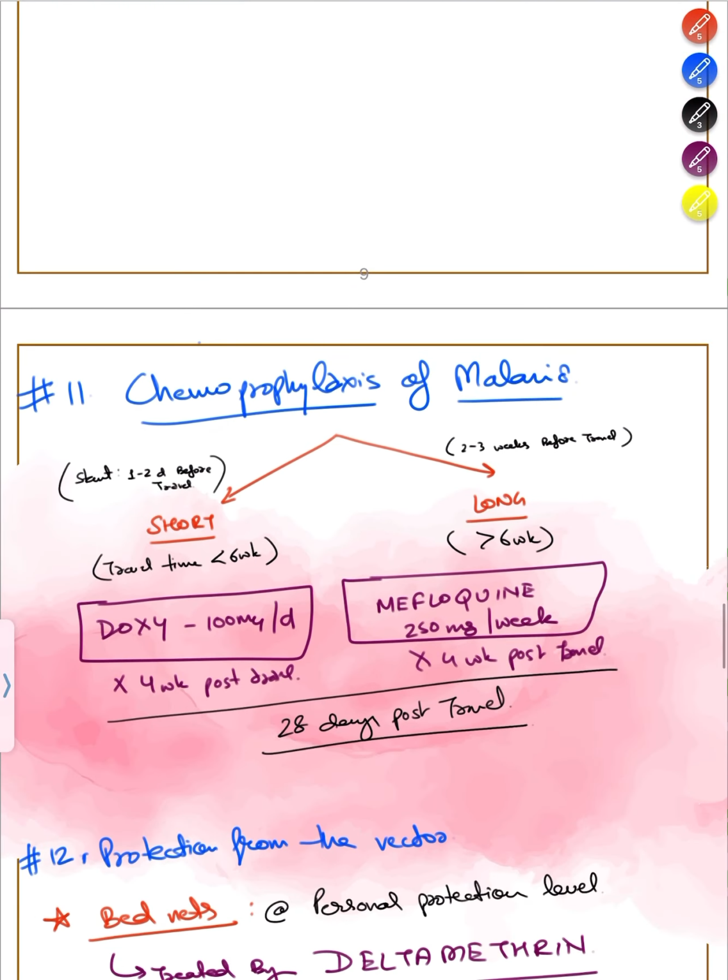Now chemoprophylaxis of malaria. Many questions come. One question often comes from chemoprophylaxis. This is also important. So chemoprophylaxis could be a short type or a long type, depending upon your time of travel.